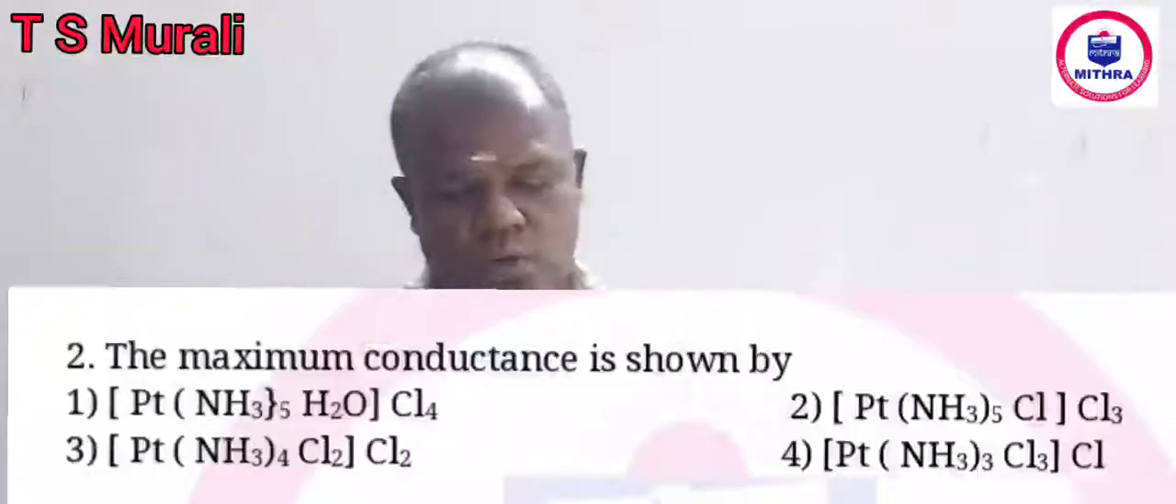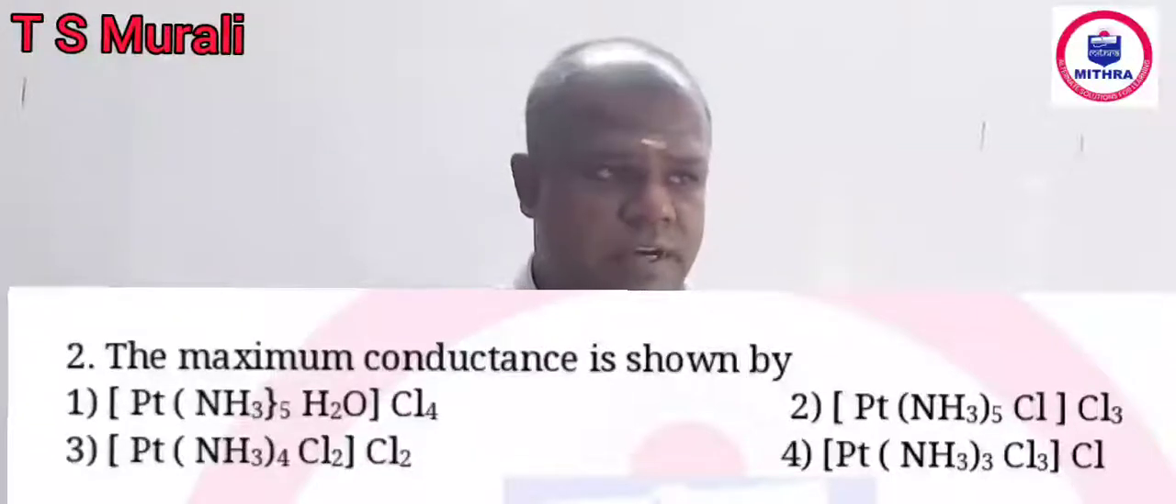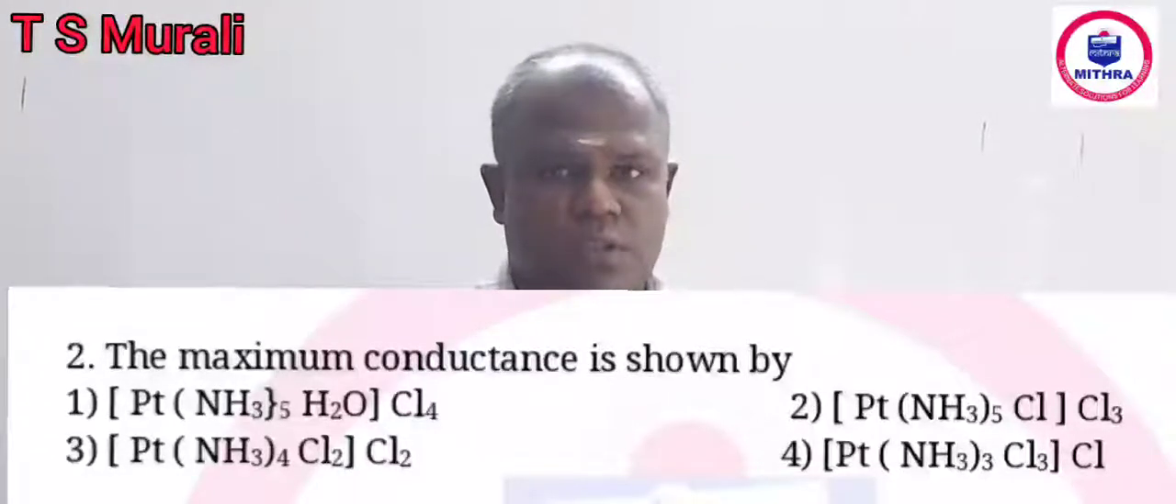Question number 2, maximum conductance shown by. Maximum conductance means in aqueous solution or in the solution form, and that is related to the number of ions formed from one molecule. In NaCl and calcium chloride, more ions are from calcium chloride. So normally conductivity is more for calcium chloride. You analyze the formula and tell me the compound with the maximum number of ions. First option is the answer because that can produce 5 ions. The remaining 3 have number of ions less than 5.